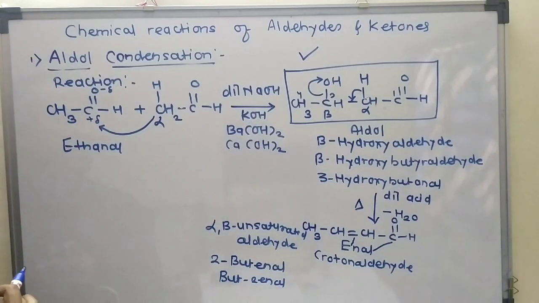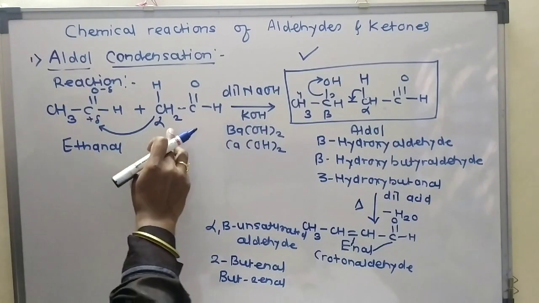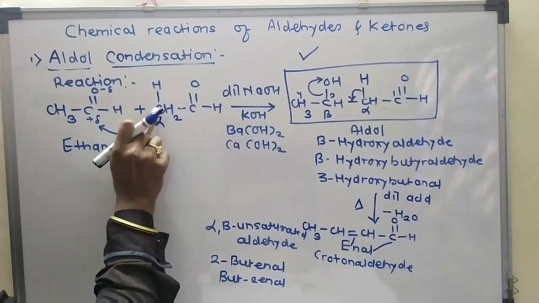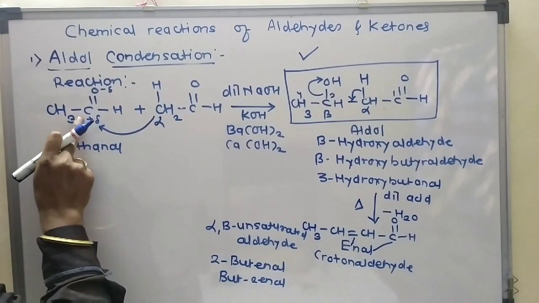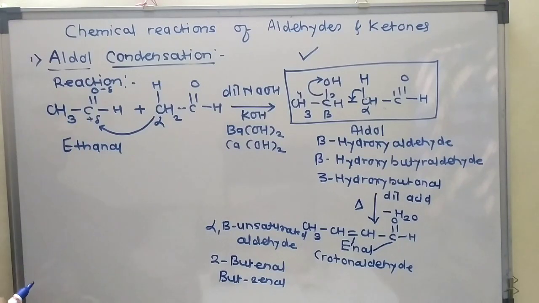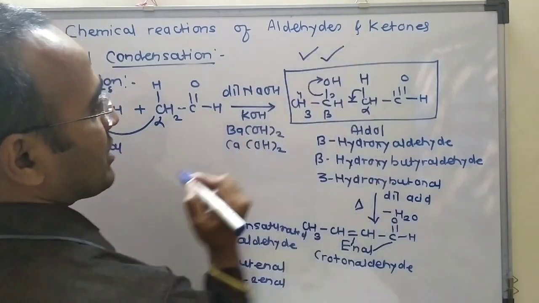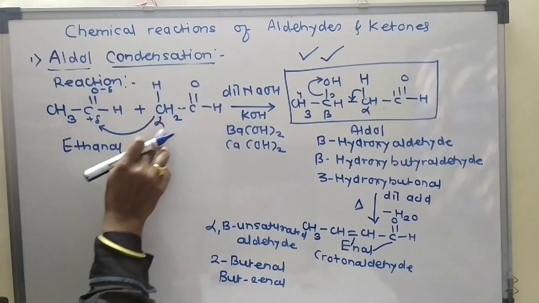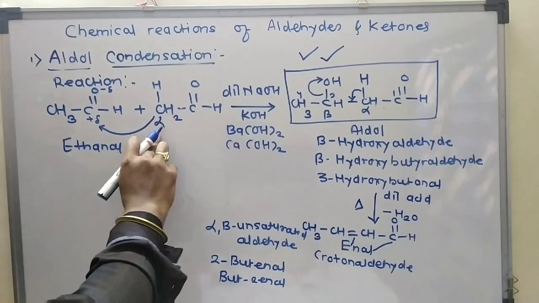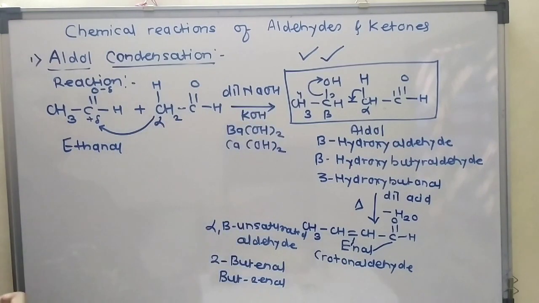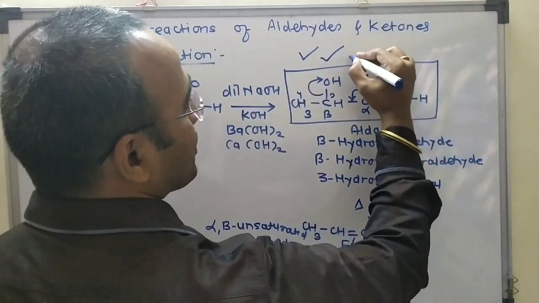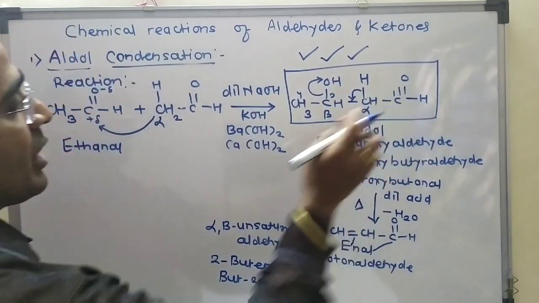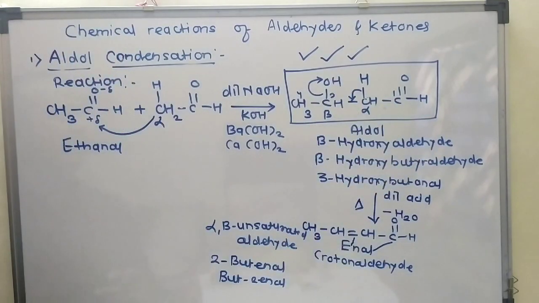Okay. The second structural criteria is that the alpha carbon atom of one molecule will combine with the carbonyl carbon of another molecule. Okay, this one is the second structural criteria. The third structural criteria is that this aldol contains both the functional groups. Which functional groups? That is OH and CHO, that is alcohol and aldehyde. This aldol contains both the functional groups.